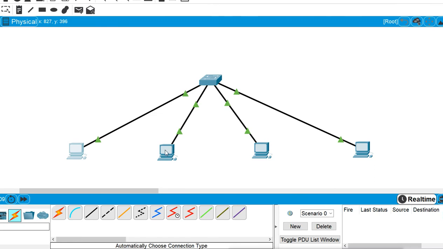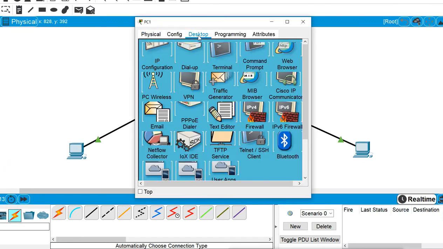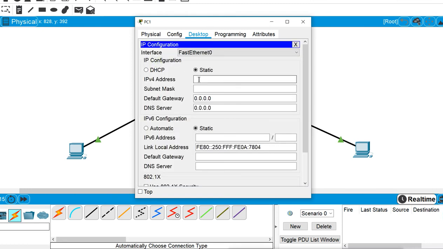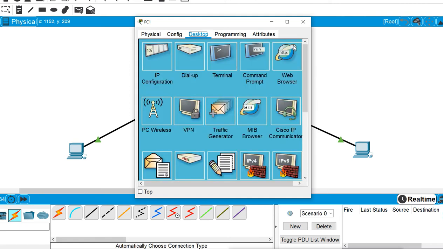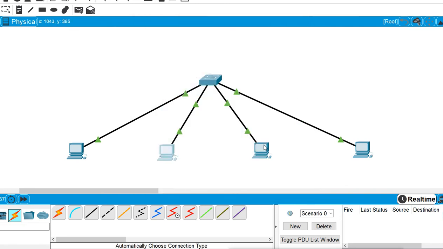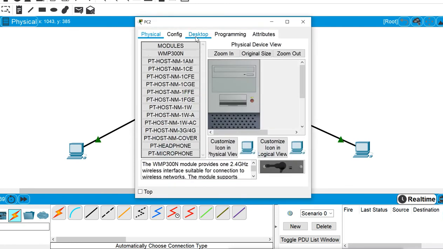Then I will give the IP address to this machine from our second subnet. For example, our second subnet is starting from 64, so I will give 65 here. It is like the second subnet's first IP. And again, this is with the default subnet mask. There is no subnetting. Remember, I'm not doing subnetting right now. I'm using a simple IP address.